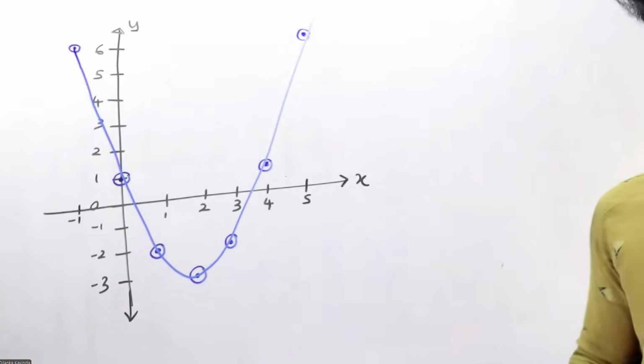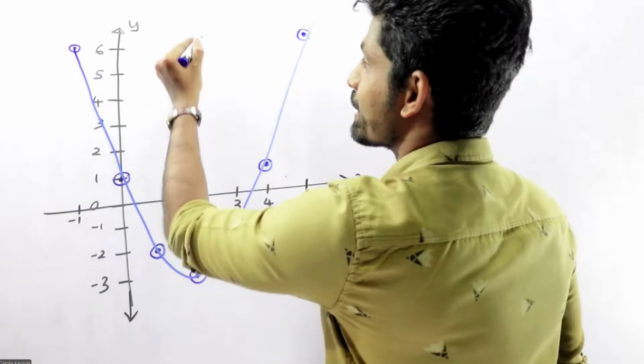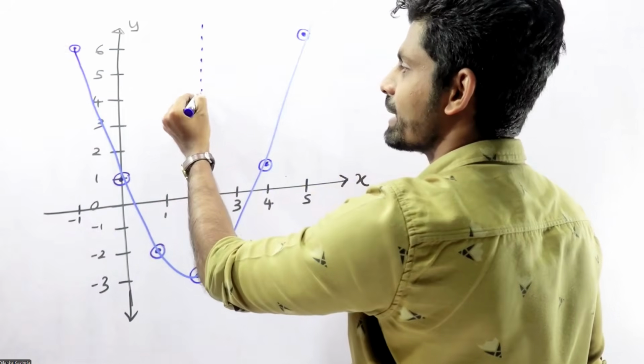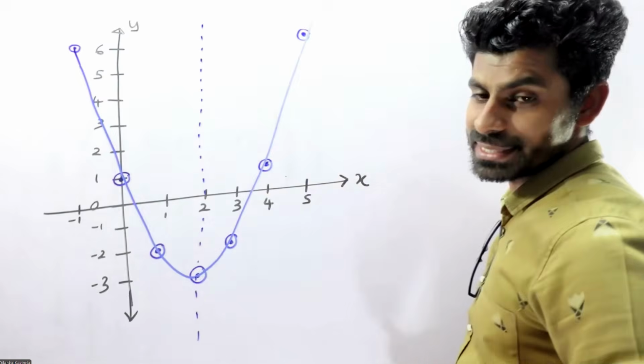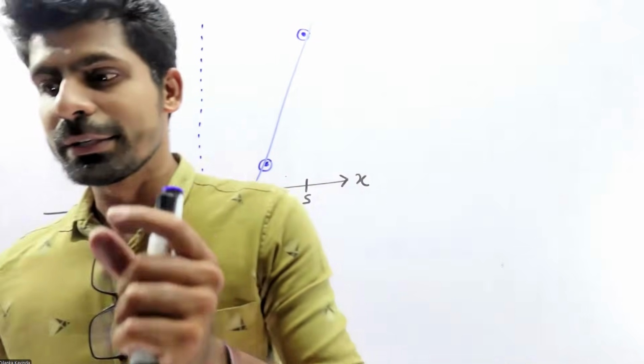This is not the perfect graph, right? So I can mark the axis of symmetry, right? No need to mark that axis of symmetry. This is the axis of symmetry, right? Try to draw the graph.